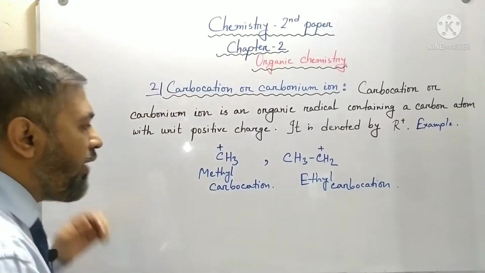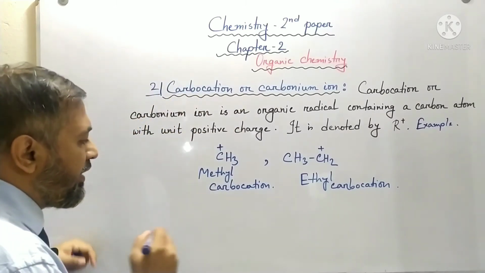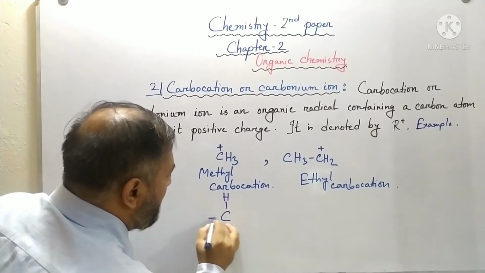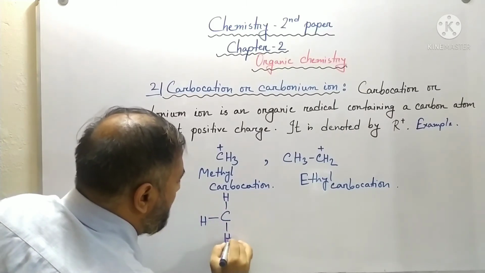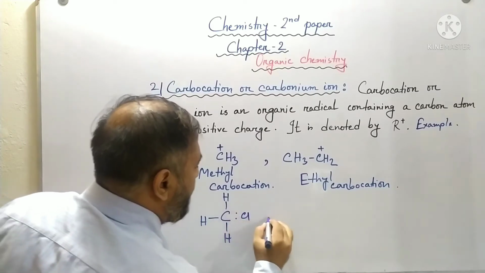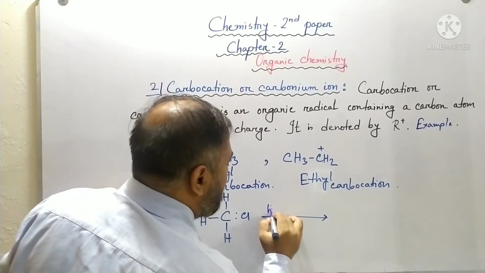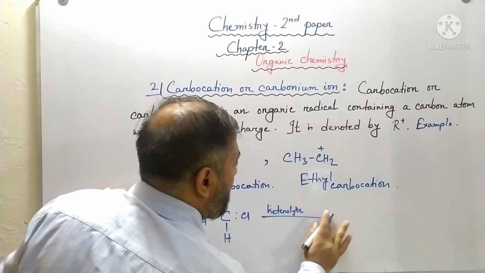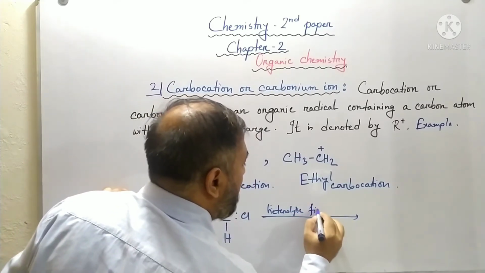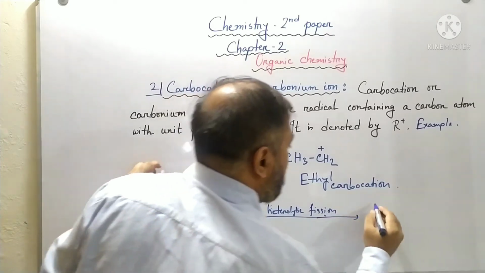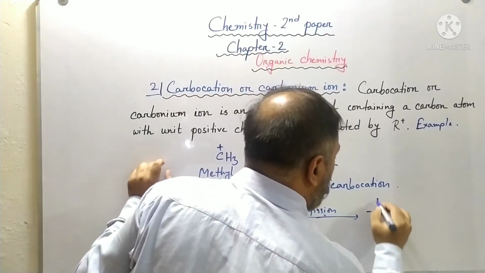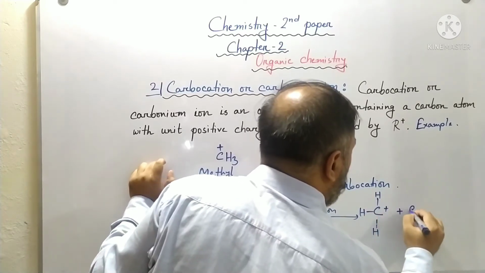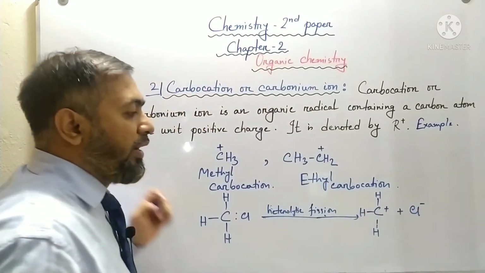So I am going to show you how actually a carbocation is formed. You can see heterolytic fission, what will happen? So this is a carbocation.